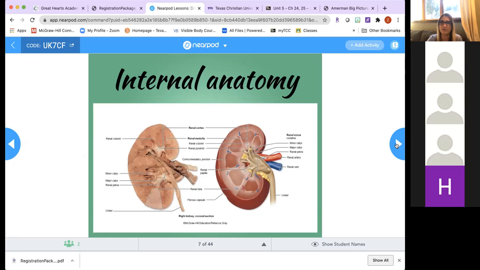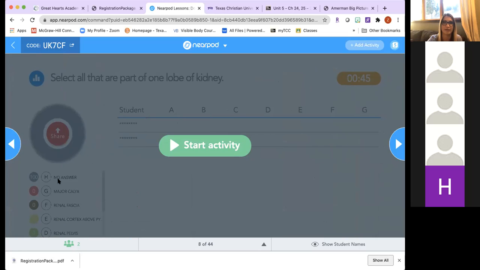So I've mentioned before the nephron. And by the way, something else that you can see here, a note that you can see the renal artery and renal vein. These are the blood vessels that are responsible for blood flow through the kidney, or blood supply, right? So the renal artery brings blood to the kidney. The renal vein is going to take away blood from the kidney.